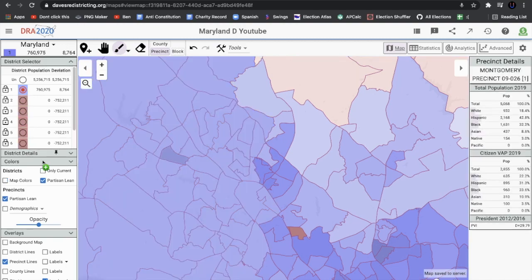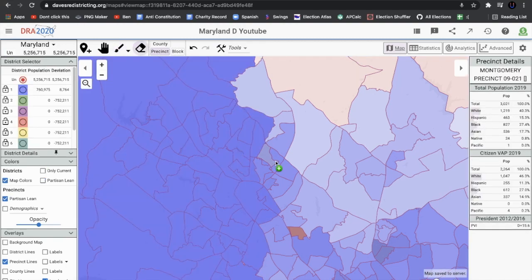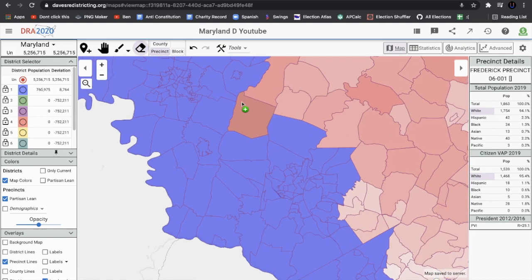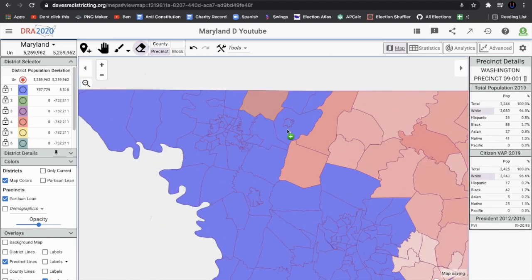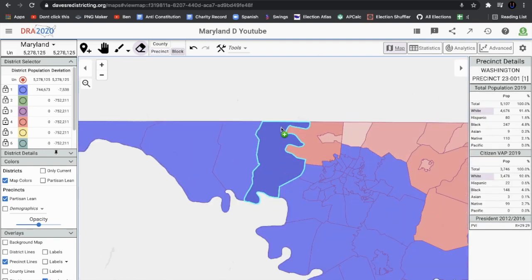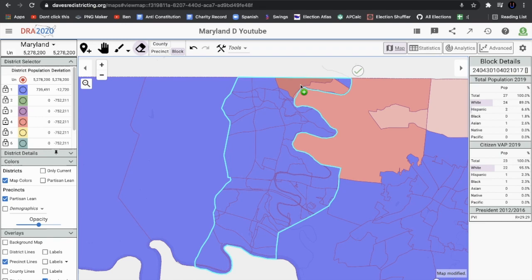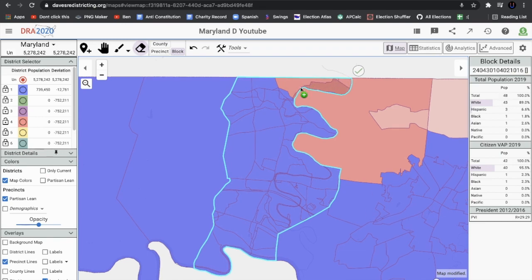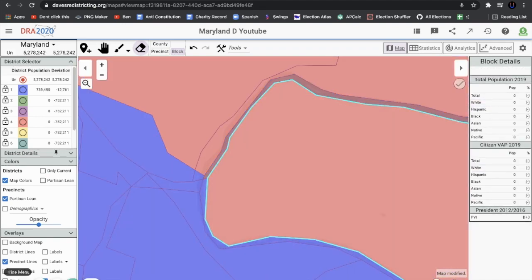That's getting bigger. So, actually, because I've seen people make safe Democratic districts in Maryland pretty easily, I'm going to try to shave off some of these more Republican parts, actually go all the way over here and make this district. We can actually split some precincts. We can use the block feature, which allows you to split some precincts in half. So we can use this feature really quickly.